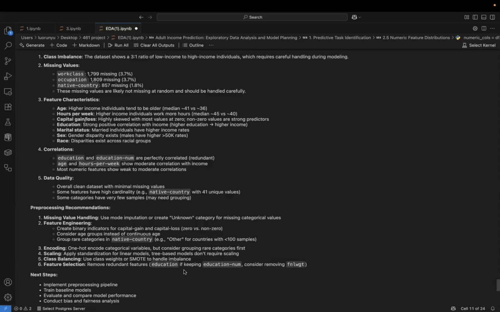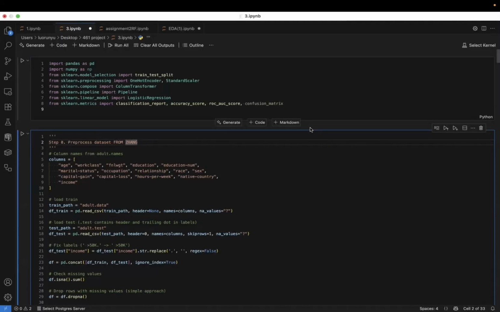In conclusion, this analysis gives us a deep understanding of our data structure, quality, and key patterns. We have a clear roadmap for feature engineering and are now ready to proceed to the modeling phase. Now let's dive into section 3, modeling.